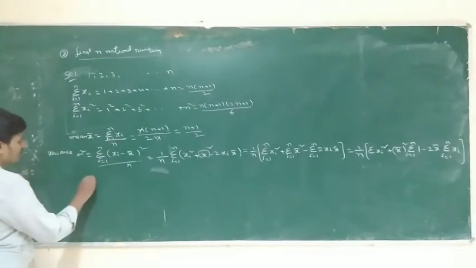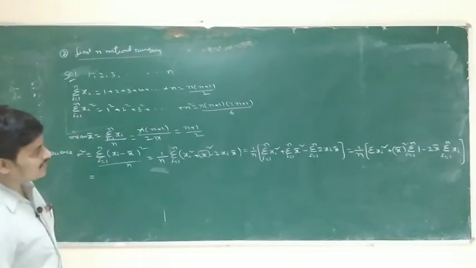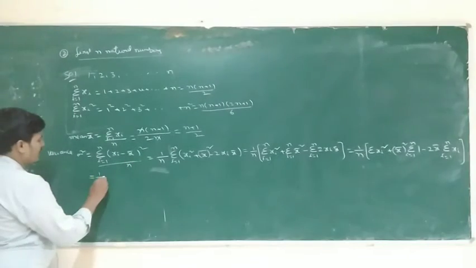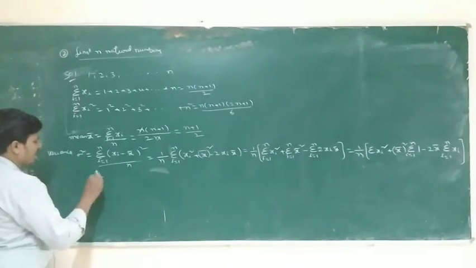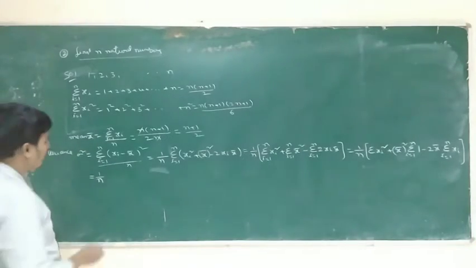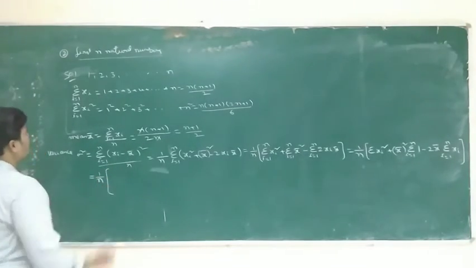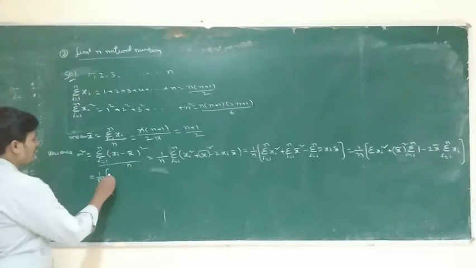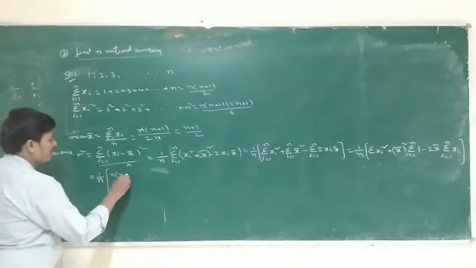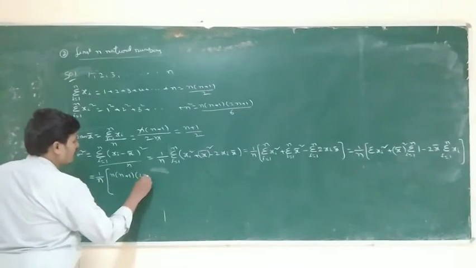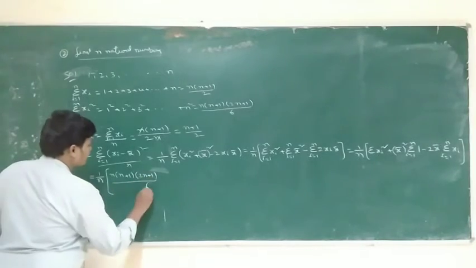So that is equal to 1 by n into sigma xi square. Sigma xi square formula is n into n plus 1 into 2n plus 1 by 6.